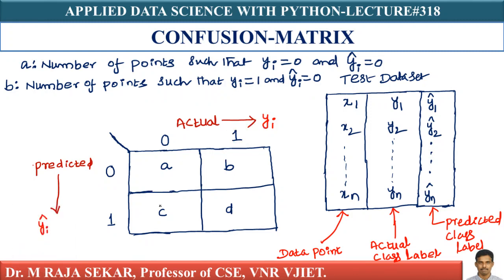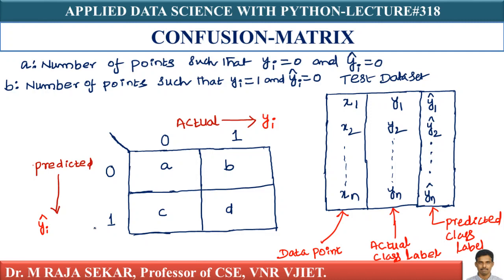In a similar manner, you can understand c. What does c indicate? The number of points where the actual label is 0 but predicted as 1. D indicates the number of points where the actual label is 1 and predicted as 1. We have only 4 possibilities, a, b, c, d, in a binary classification task. For this binary classification task, this matrix is called a confusion matrix. A very, very useful matrix.